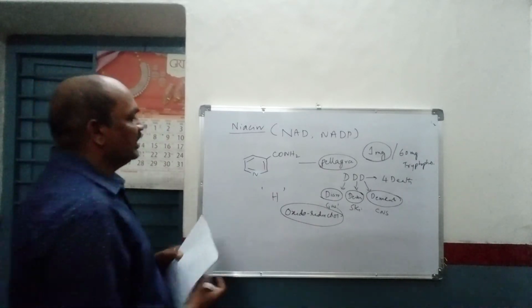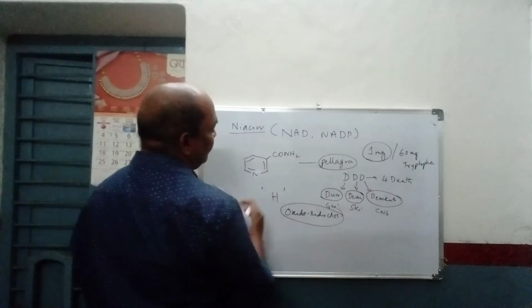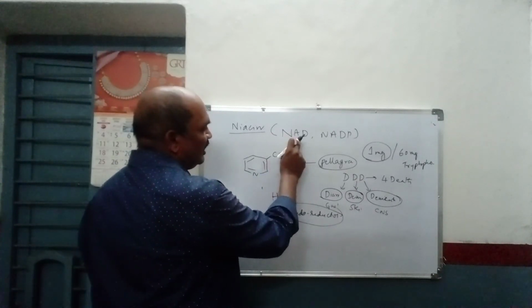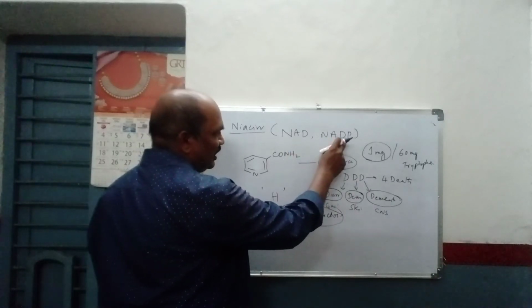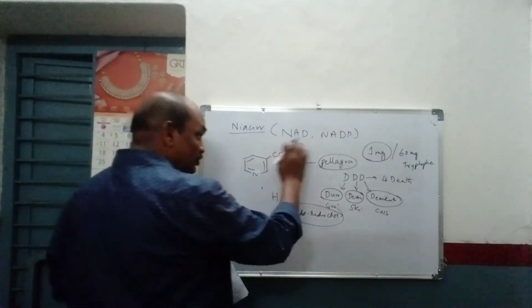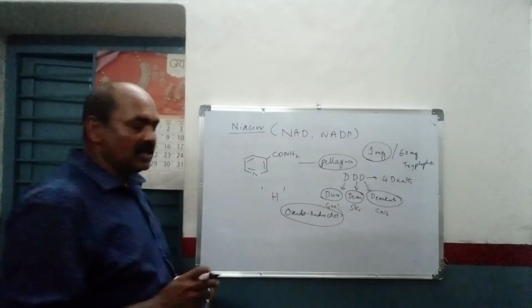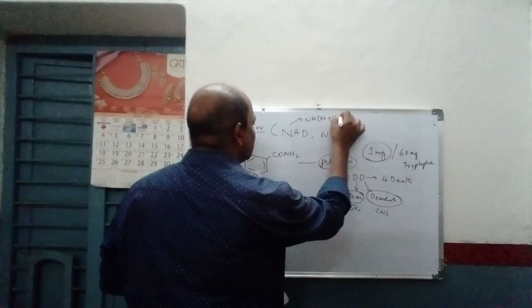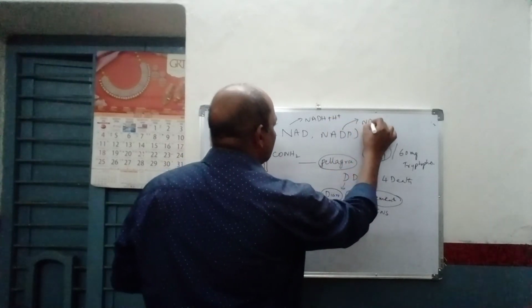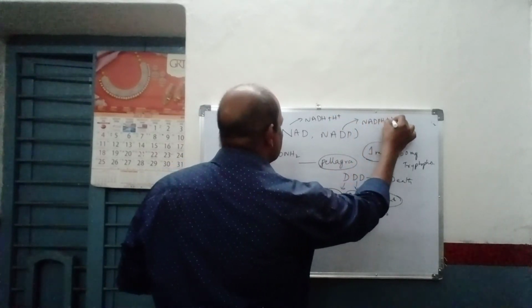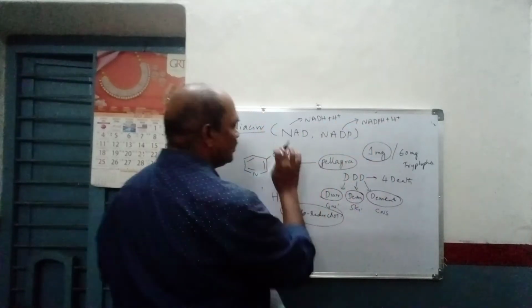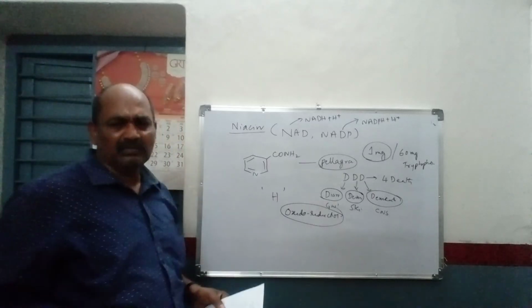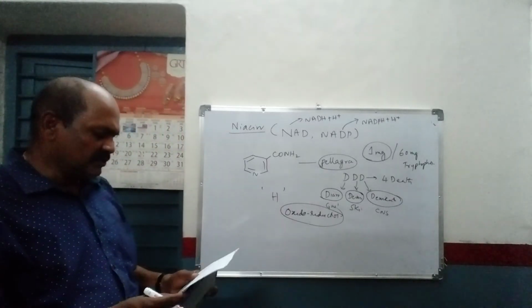So this is about niacin. What are the coenzyme forms of niacin? Nicotinamide adenine dinucleotide and nicotinamide adenine dinucleotide phosphate. Of course, these two are the oxidized forms, and the corresponding reduced forms are NADH plus H plus and NADPH plus H plus. So these two are reduced forms, these two are oxidized forms, and so many biochemical reactions are going to be catalyzed.